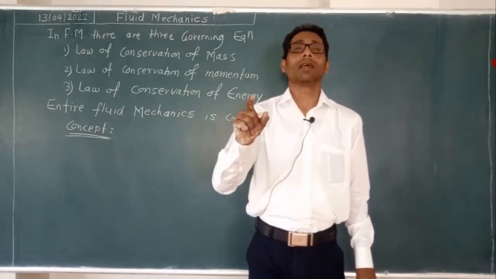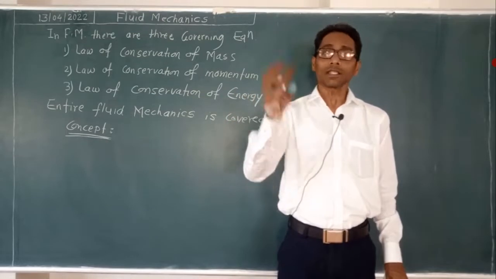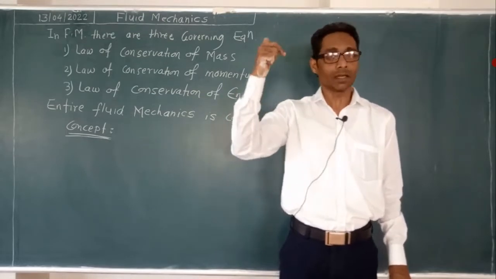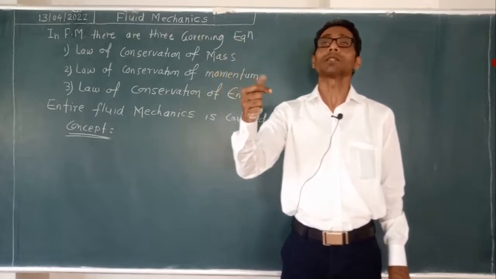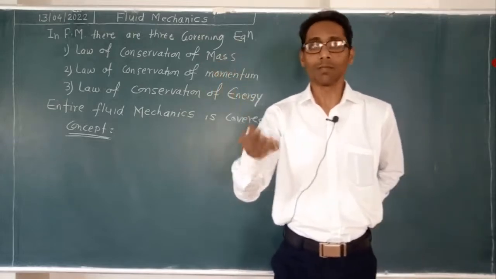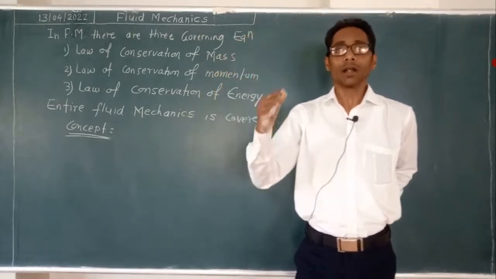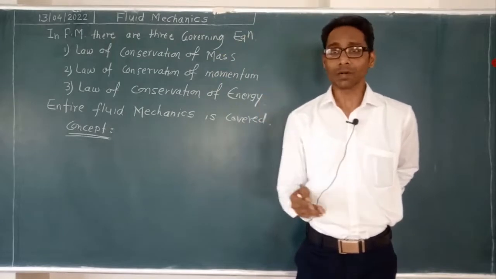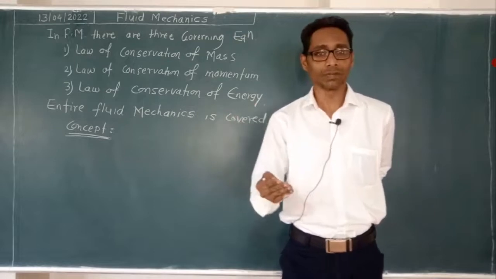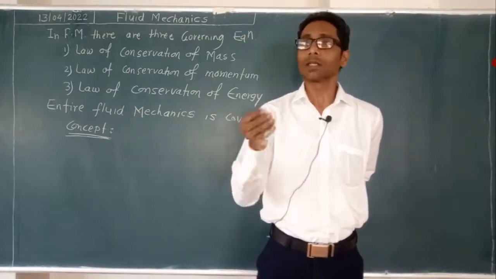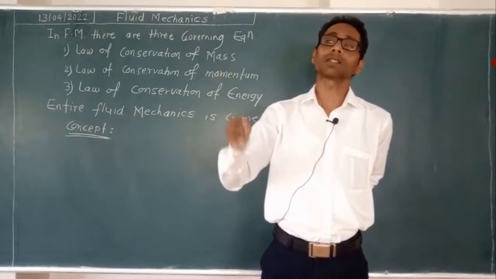The energy in the water present in the dam is potential energy, in the form of pressure energy. By virtue of height, this water possesses pressure. We have seen that pressure is rho g h, where rho is density, g is acceleration due to gravity, and h is height.